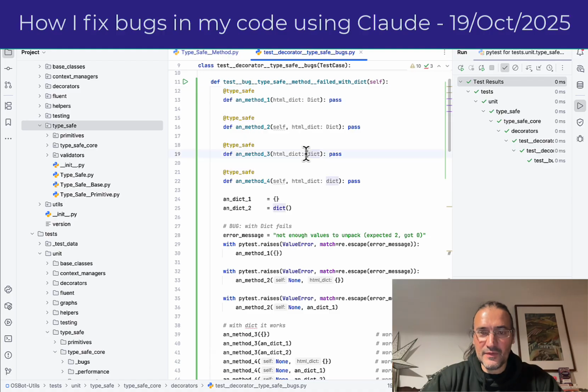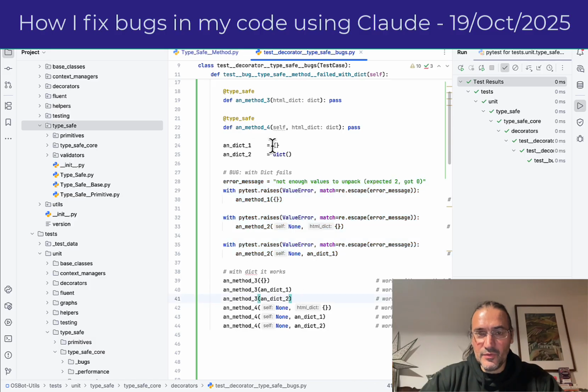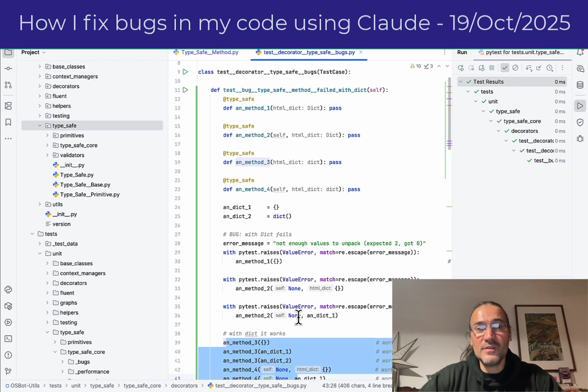And the problem is that when I use the dict with a capital, it fails. So you can see I get an error message here. But if I use it with the lowercase there and there, you can see it passes, right? So here's what I do.